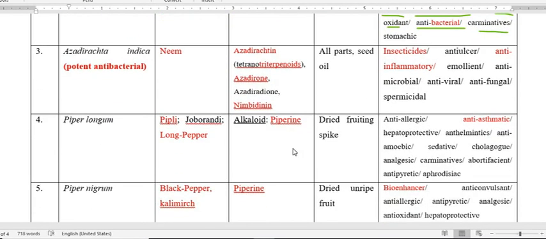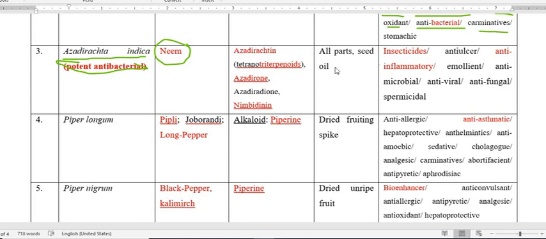Third plant is Azadirachta indica. Azadirachta indica is a potent antibacterial plant. And similar to tulsi, the common name of this plant is neem, and it possesses various active constituents which produce various pharmacological activities.